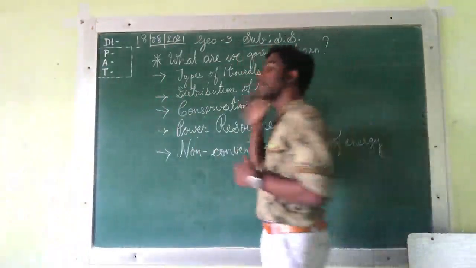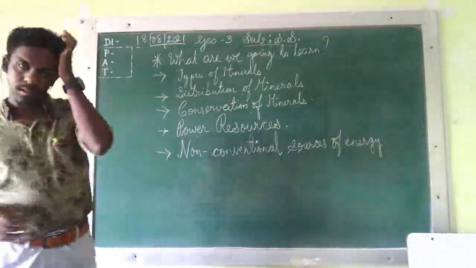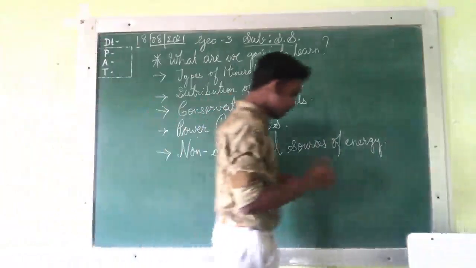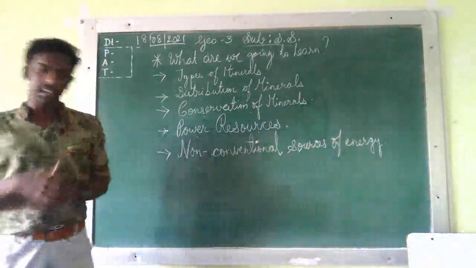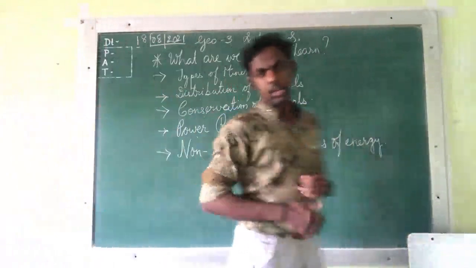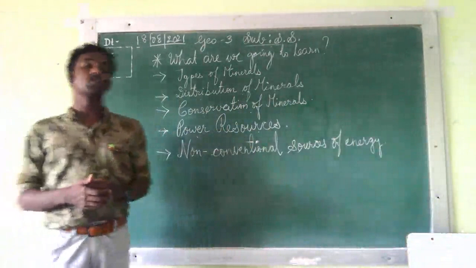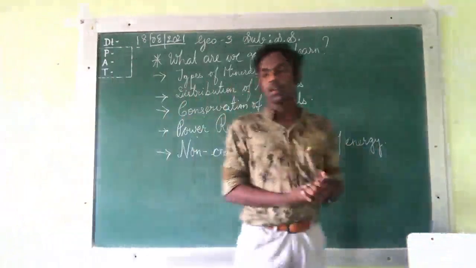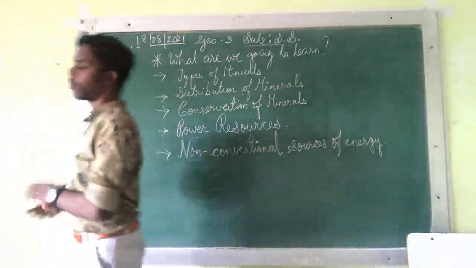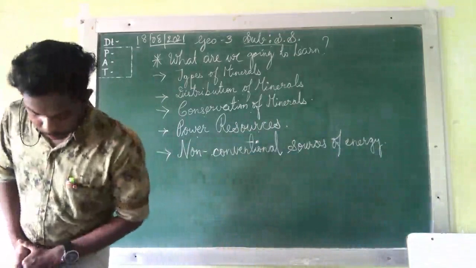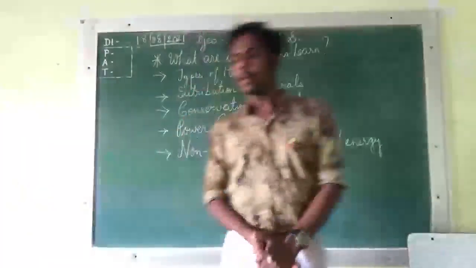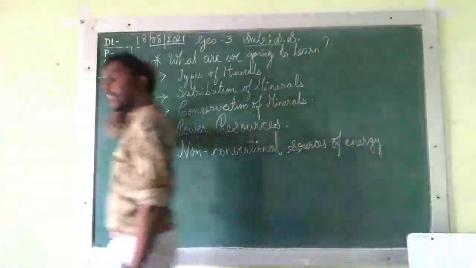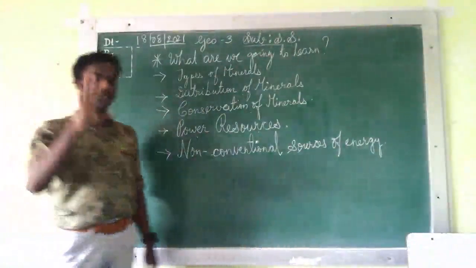Now what do you mean by solubility? It means its dissolvency in water, whether it is dissolved in water or not. So with its dissolvency in water, which we call soluble or solubility, solubility is also one kind of property to identify the minerals. So actually it's not 3, it's actually 4. So 4 points we have discussed.